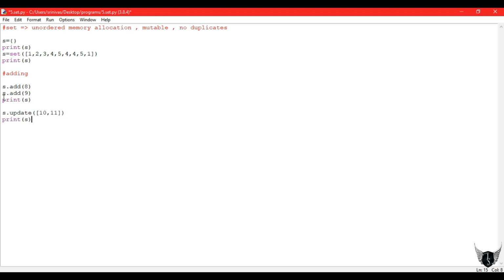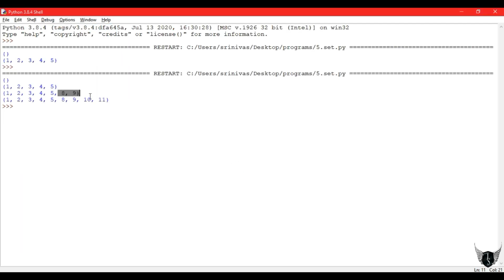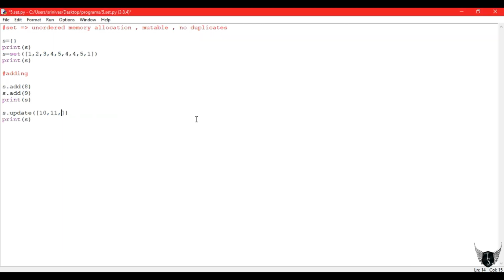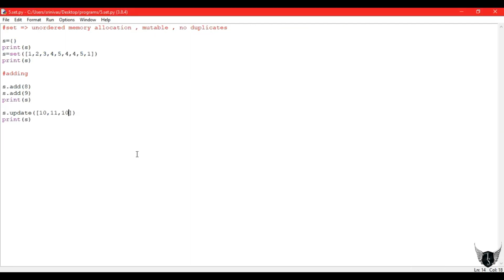So my set will be updated with those values. 8, 9, 10 and 11 are added to my set. If you try to add 10 again, it won't be added since it is already present. So that is my set and adding elements to it.